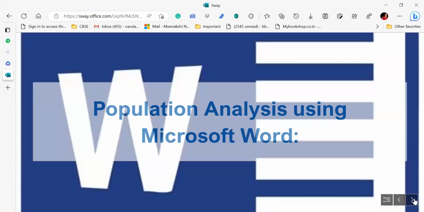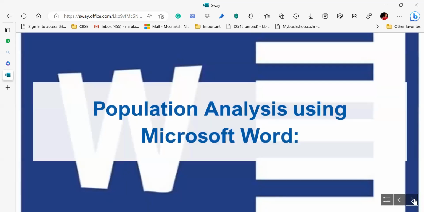Now, Word everybody is using. Students are typing their names on that. If you do not want to give the project in paintbrush or Scratch, go ahead with Microsoft Word.